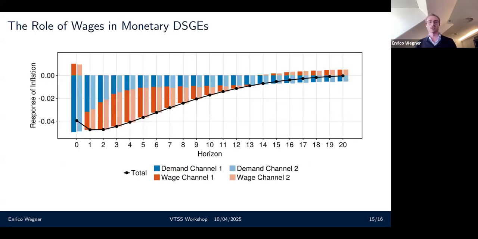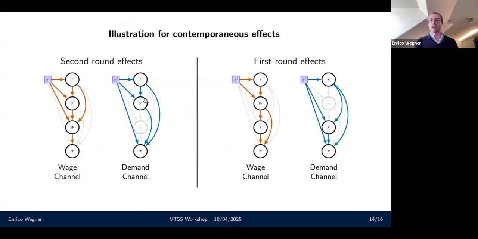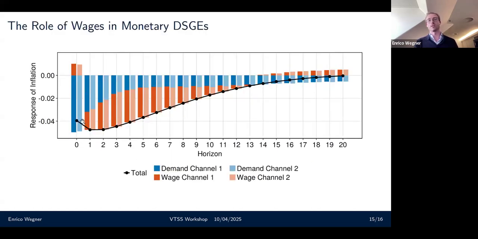We can visualize these decompositions in a plot very similar to how we would usually plot impulse response functions. Along the x-axis, I have the horizon of the impulse response, along the y-axis just the effect size. The black scatter line is the total impulse response function of inflation to the monetary policy shock that I would usually look at. In the bars, I have the decomposition. The red bars are always my wage channel, the effect through wages, which we're really interested in. In blue, I have the demand channel, so everything that doesn't involve wages. The solid colors are the second round effect, what I had on the left side, and what I had on the right side are the more faded bars.